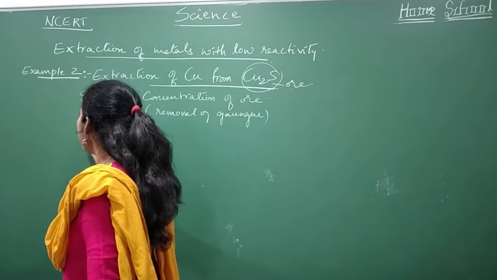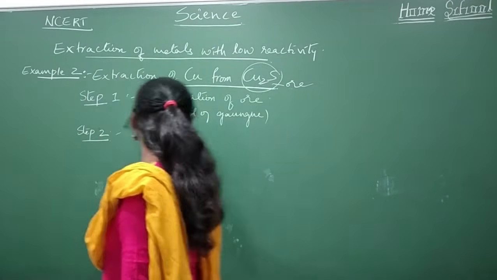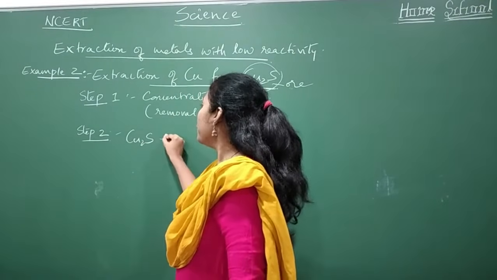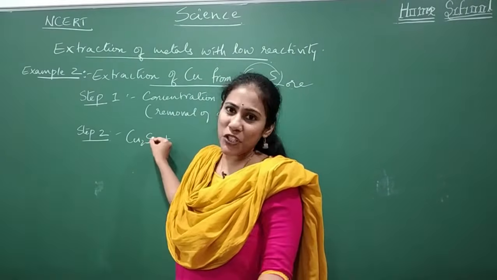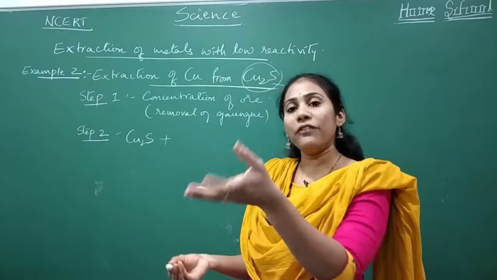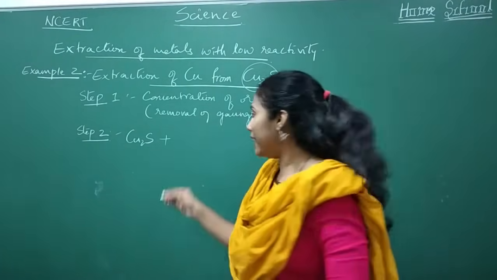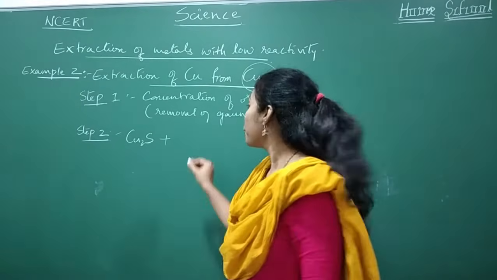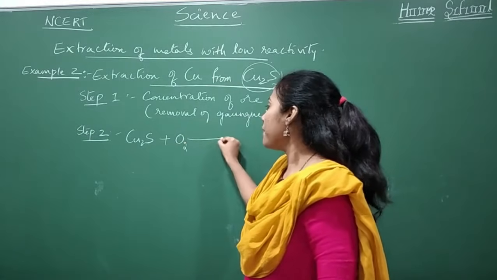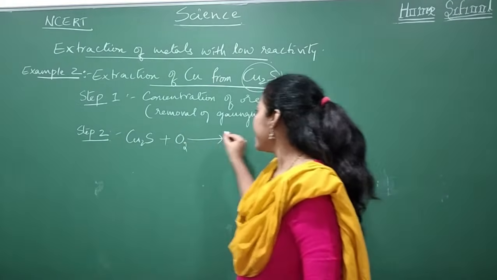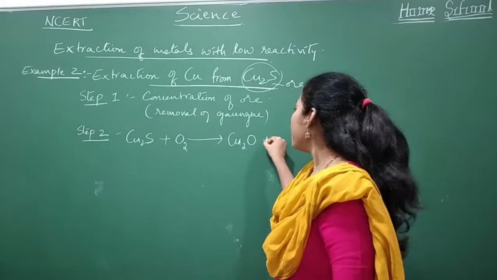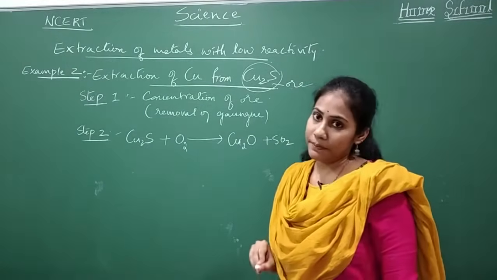And coming to step number 2, we are taking the ore. What is the ore? Cu2S. And when something is in combination with sulfur, removing sulfur is very difficult. So that sulfur you have to convert into oxide, right? So what is that process you will call? Roasting. So how do you do roasting? When you heat this with a large amount of oxygen, it gets converted into Cu2O, and sulfur dioxide gas comes outside.